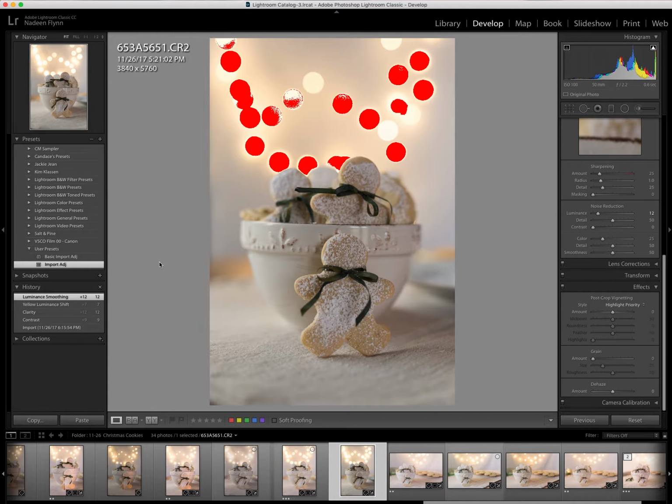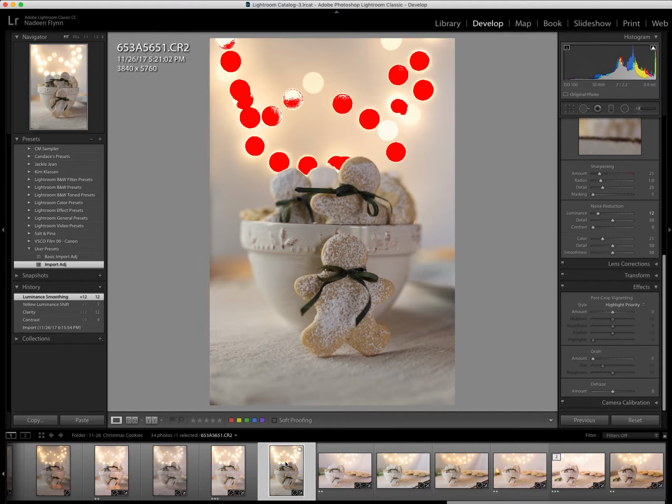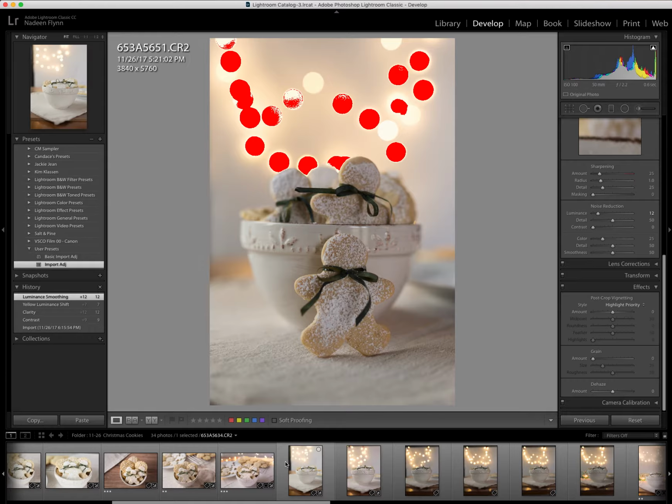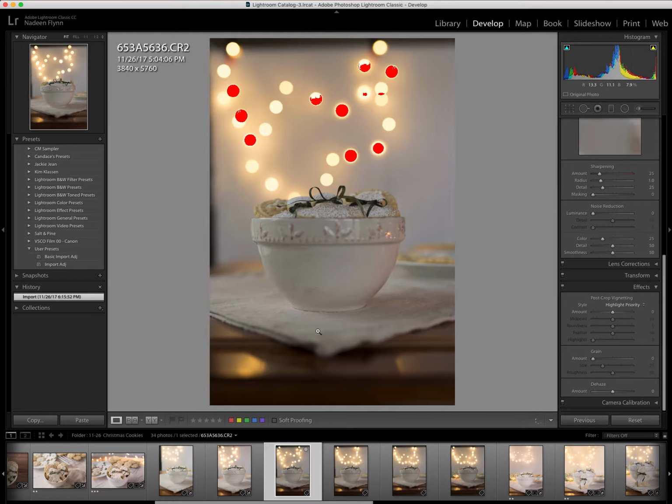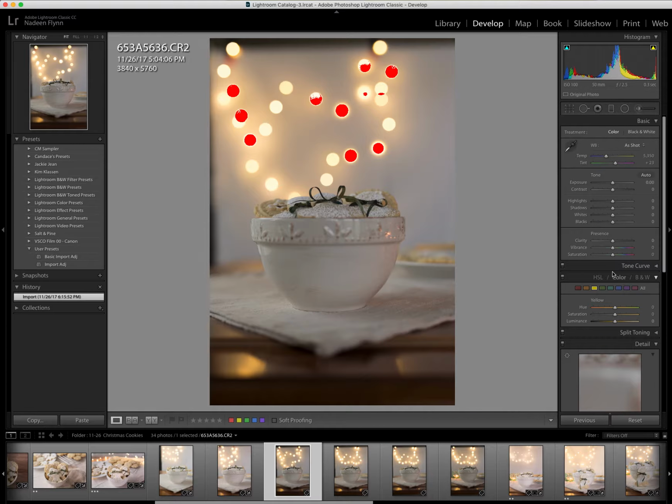And so in the future, when I have a raw file, I can just go over here and click on that. So let's find one that I have not worked on here. They all have tags. Let's try this one. So this is, oh gosh, it looks like, have I edited? No. Okay, so this is a raw file. So the first thing I'll do is just come over to my presets and click on import adjustments. And that gives me a little bit of clarity, as you can see over here, a little bit of contrast. And it's a base for starting my edit.